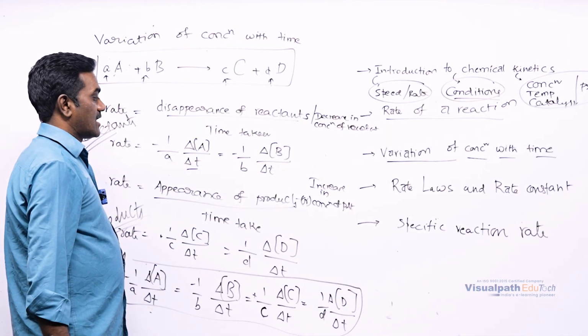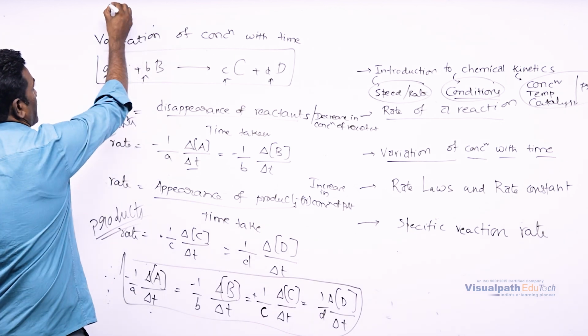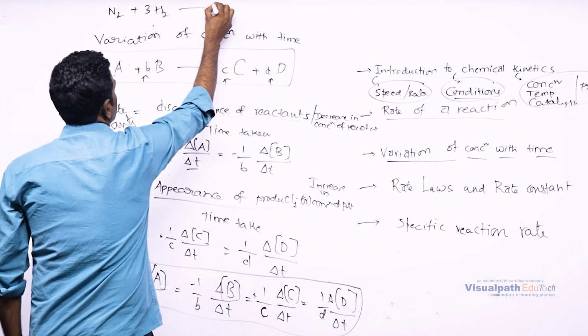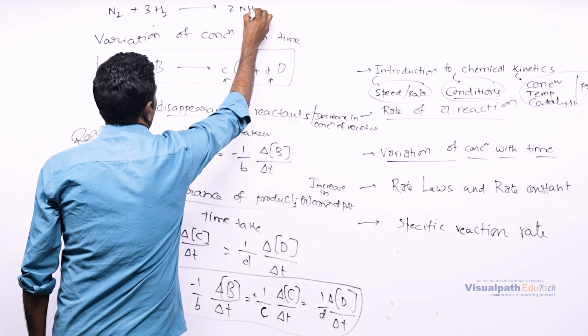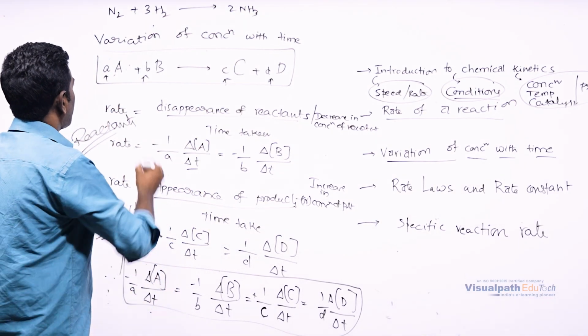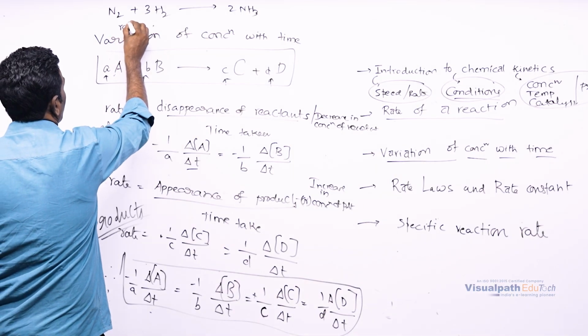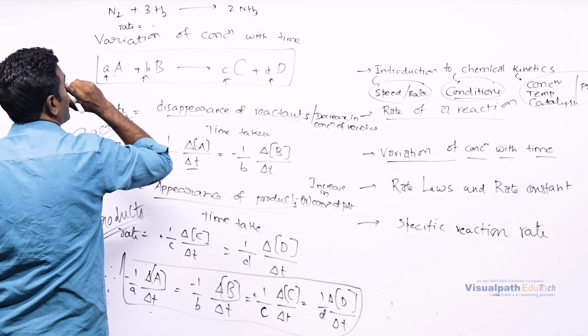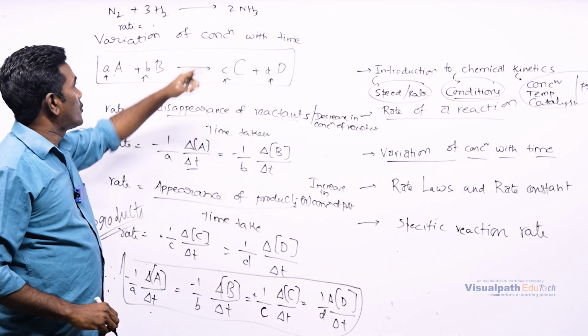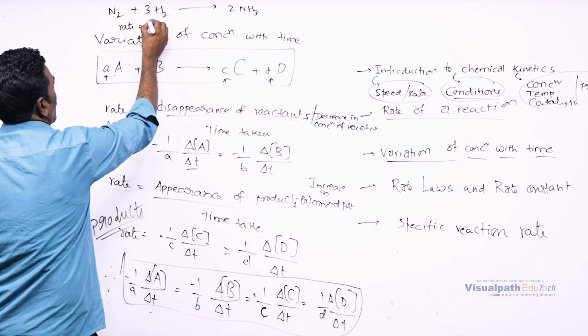Let us take one more example: N2 + 3H2 gives rise to 2NH3. If someone asks you to write the rate of reaction for this one, it is very clear to see N2 + 3H2 gives 2NH3, right?